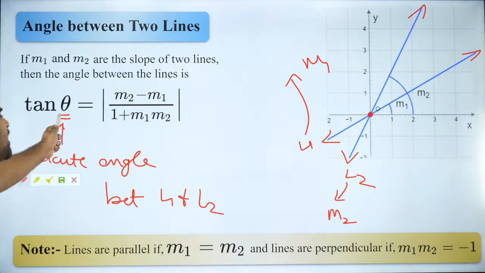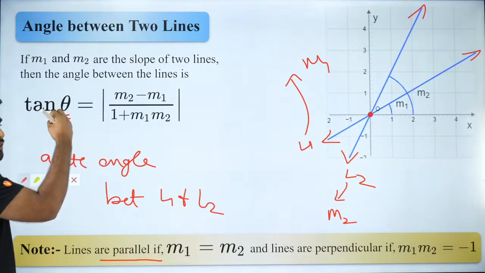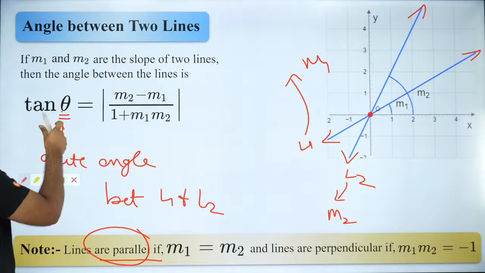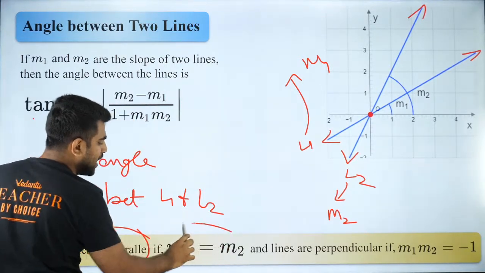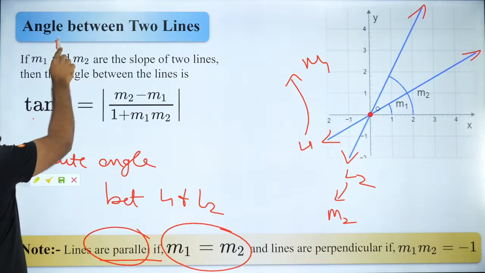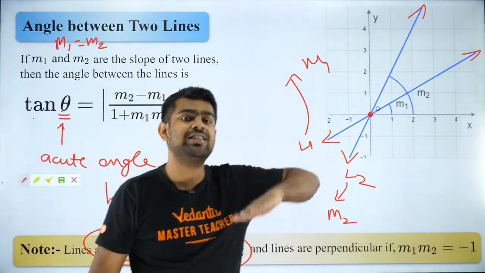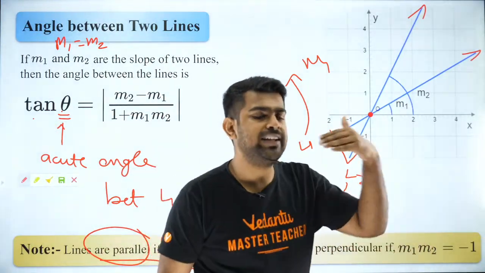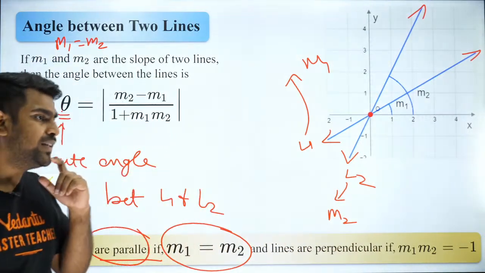So if this is the angle between them, if the lines are parallel, this angle will be 0. So tan 0 is 0. That means the numerator is 0. That is why M1 equals M2. So whenever the slopes are equal, that means the lines are parallel. Are you guys able to understand that?